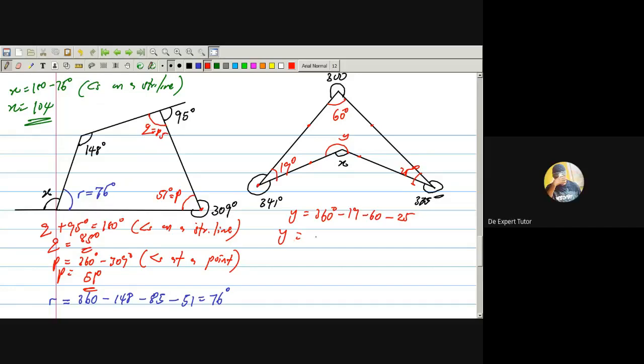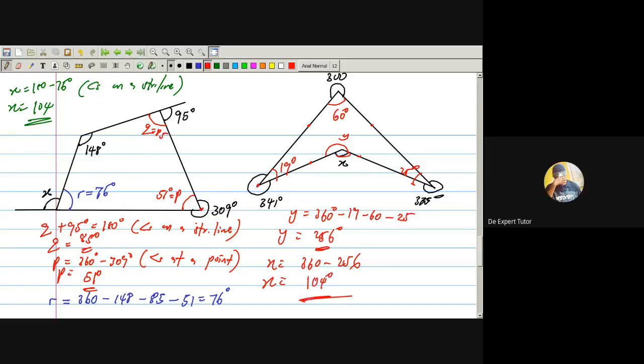That's 256 degrees. And to get X, these are sum of angles at a point. So X is equal to 360 minus 256, which is 104 degrees. That will be the angle of X.